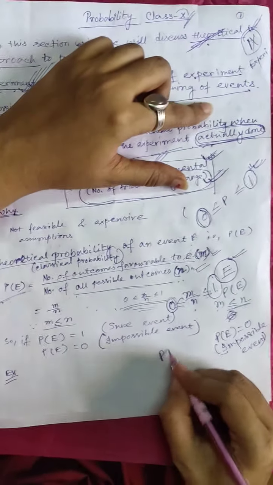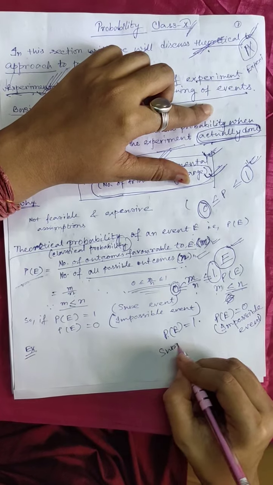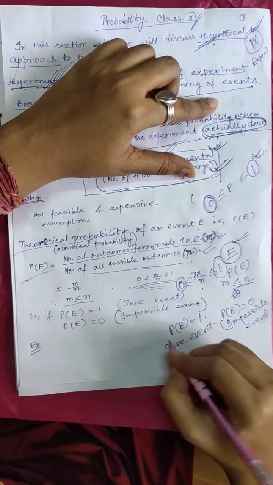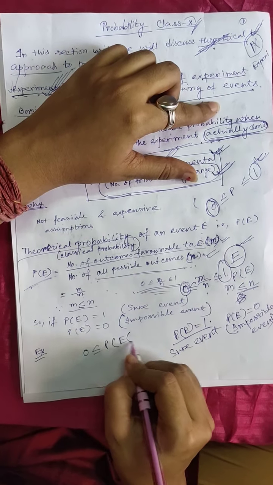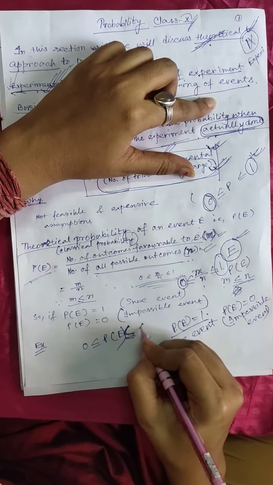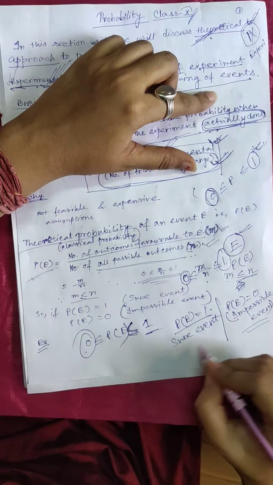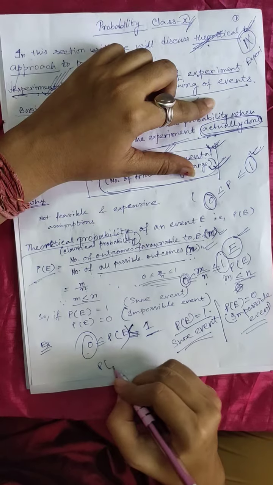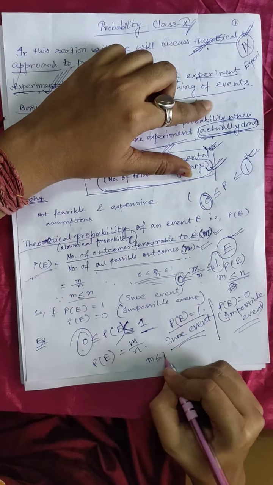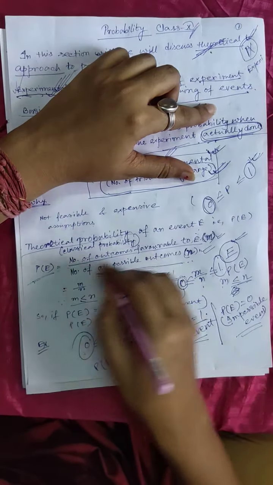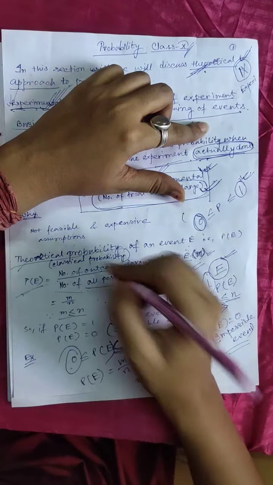And when P(E) becomes 1, then this event is known as a sure event. So P(E) will vary between 0 to 1. Here 0 is the impossible event and 1 is the sure event. And how do you calculate P(E)? P(E) is nothing but m by n, where m is less than or equal to n. Now what is m? I have already mentioned, and also I have mentioned what is n. That's all for theoretical probability.